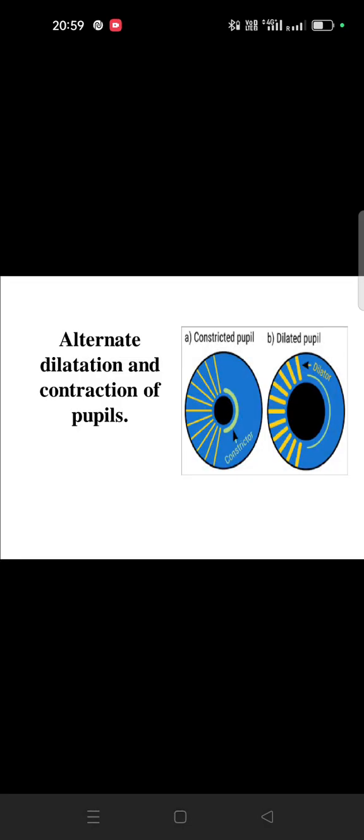Another symptom: alternate dilatation and contraction of the pupil. You can see in the picture: in the first picture there is a constriction of the pupil, and in the second picture there is a dilatation of the pupil.